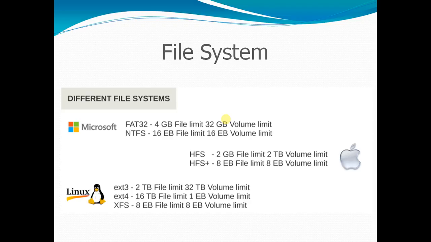It is in an earlier version, but Microsoft and IBM came with NTFS, New Technology File System, which has a 16 gigabyte file limit and 16 gigabyte volume limit. Similarly, in Apple, the Hierarchical File System gives a 2 gigabyte file limit and 2 terabyte volume limit. In Linux, it comes with the extended file system with a 2 terabyte file limit and 32 terabyte volume limit. Similarly with the extended 4 file system, and then XFS is the high performance 64-bit file system created by Silicon Graphics, which has an 8 gigabyte file limit and 8 gigabyte volume limit.